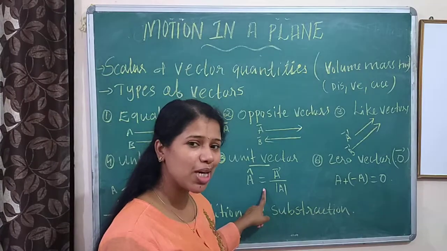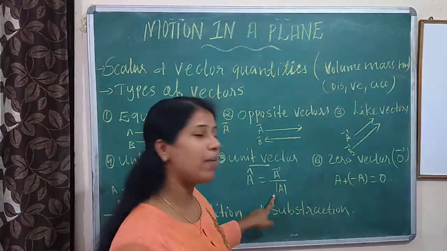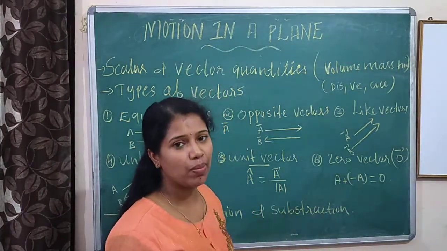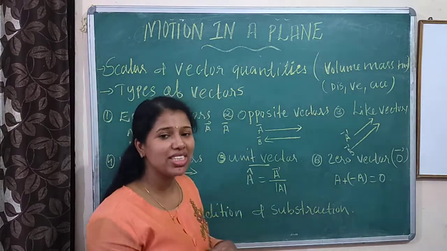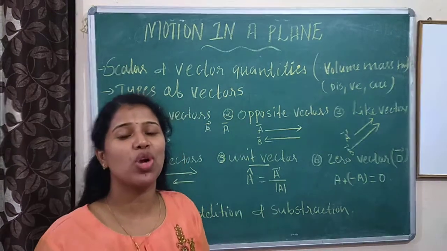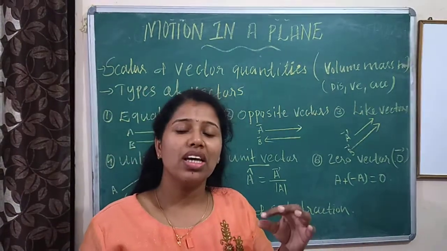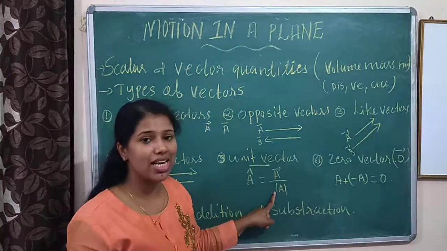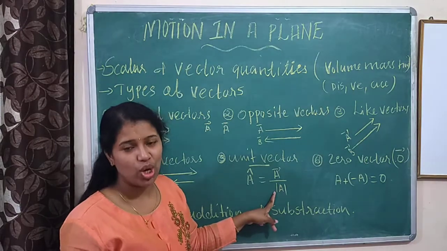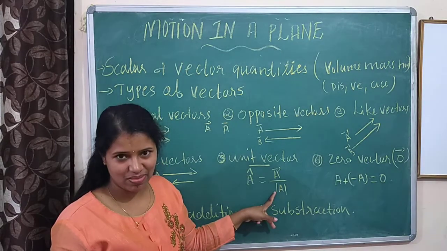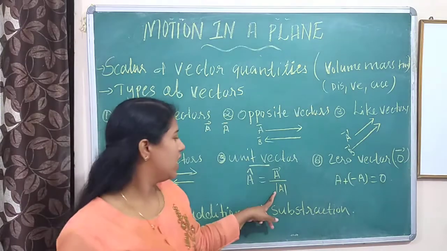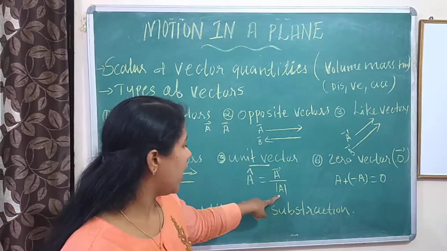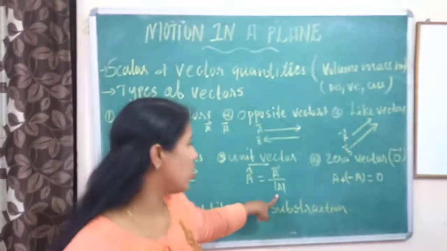A cap is equal to vector A divided by modulus of A. What is the meaning of this modulus? If vector A has a negative sign, the modulus must be positive. No need of taking the negative sign. So A cap is vector A divided by modulus of A.